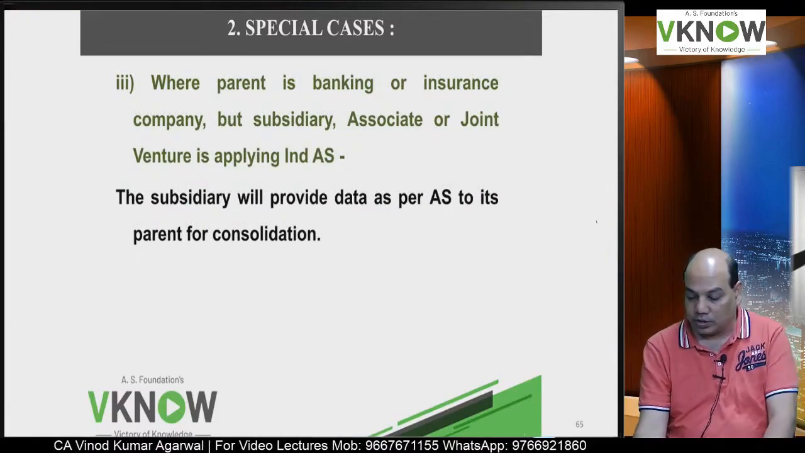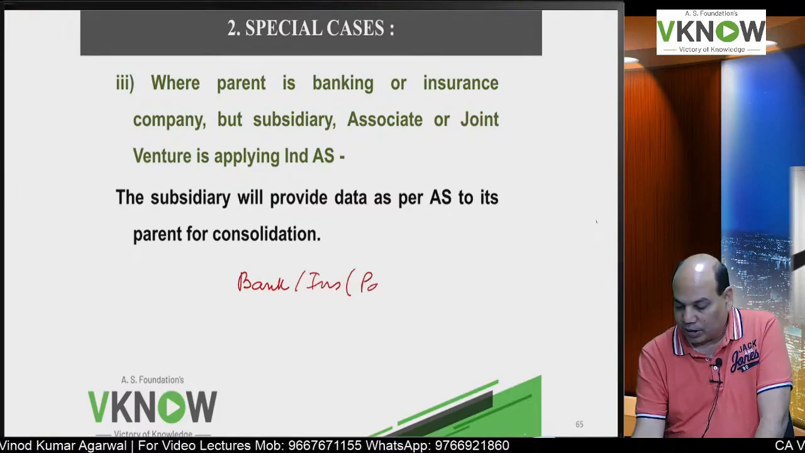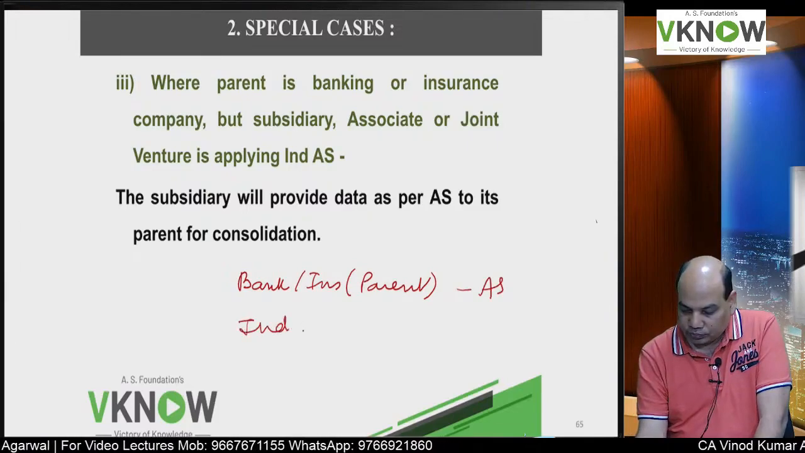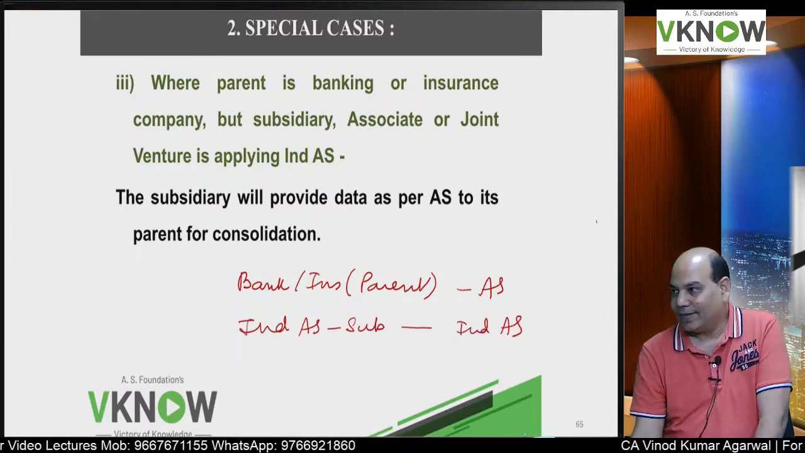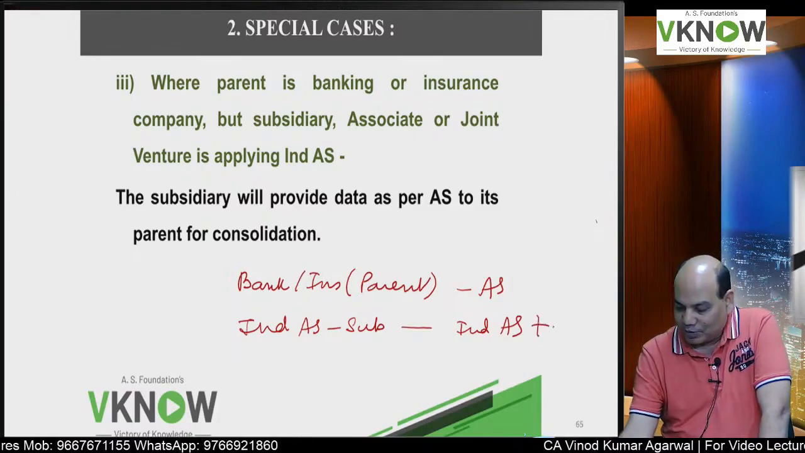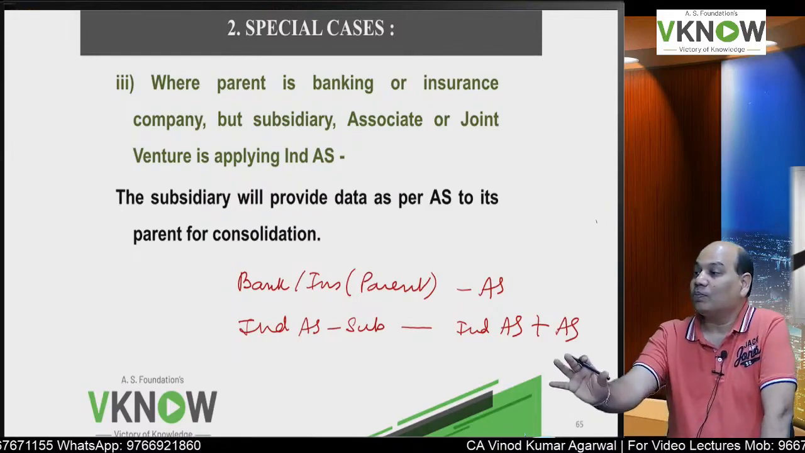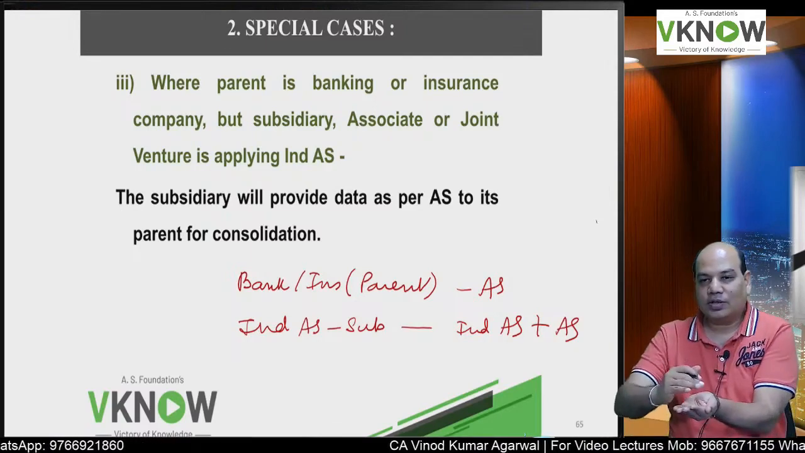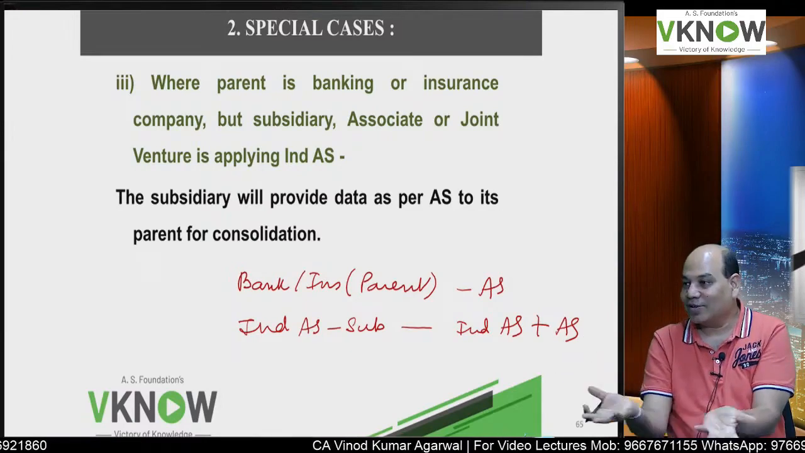Okay. Now reverse case. Bank, insurance is a parent company, so they will follow AS, and the subsidiary company follows IND AS. So what will happen now? The subsidiary will prepare two financial statements, because always the subsidiary will have to compromise. Remember, who will have to compromise? So subsidiary is like son, parent is parent. Who compromises? The son has to compromise.